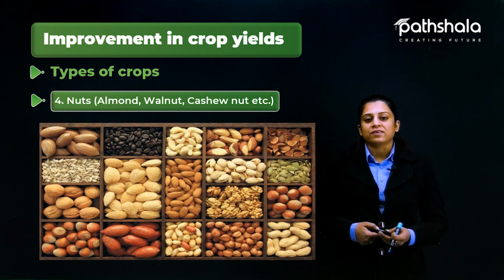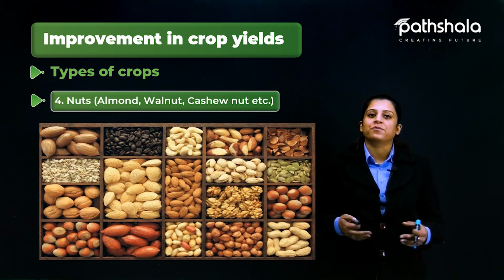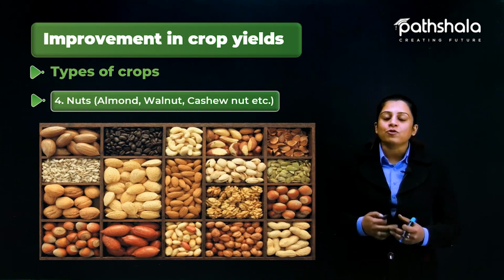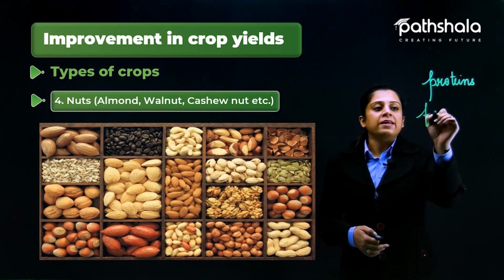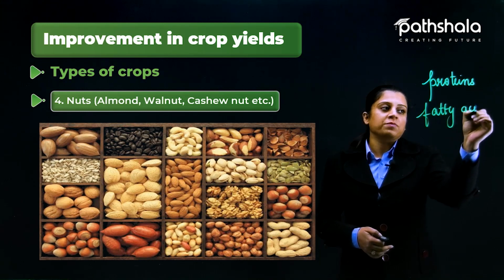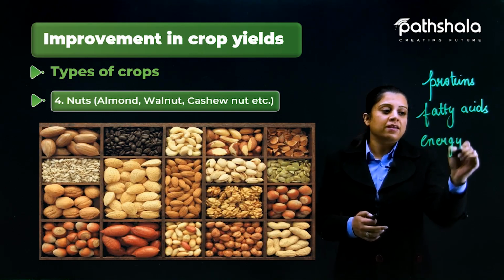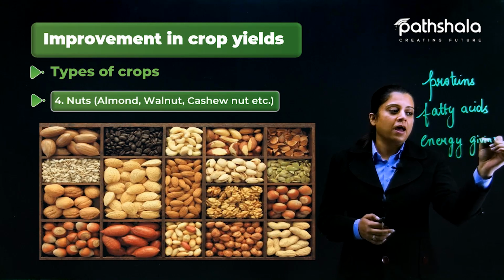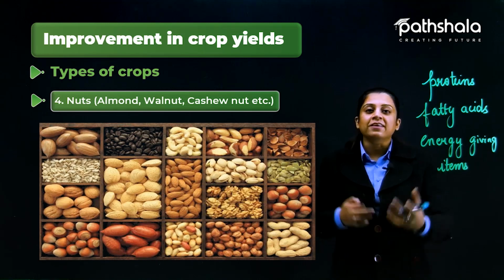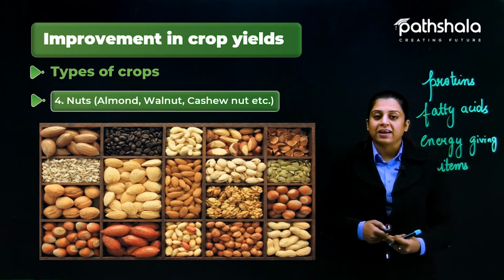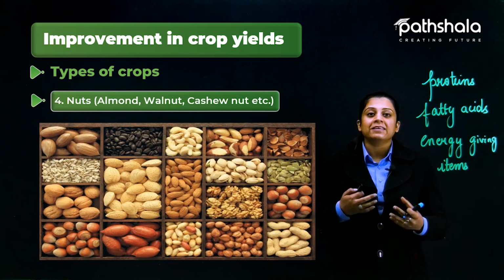The examples of nuts include almond, walnut, cashew nut, groundnut, pistachio and raisins. So these nuts are also a rich source of proteins and fatty acids. Proteins और fatty acids जो हैं इसमें हमें high amount में मिलते हैं and that's why these nuts are also known as energy giving items. और we can also term as energetic items. इसीलिए nuts जो हैं इनको healthy consider किया जाता है और ये हमें एक moderate amount में consume करने चाहिए in our daily diet.